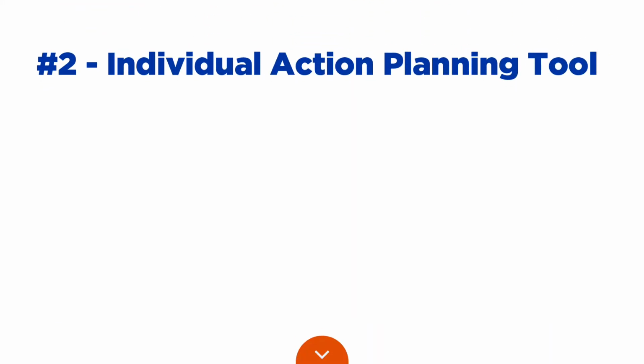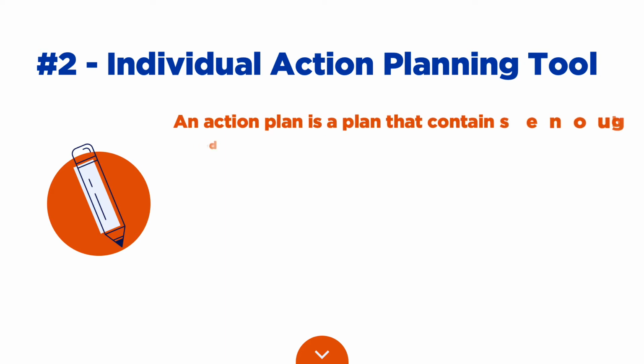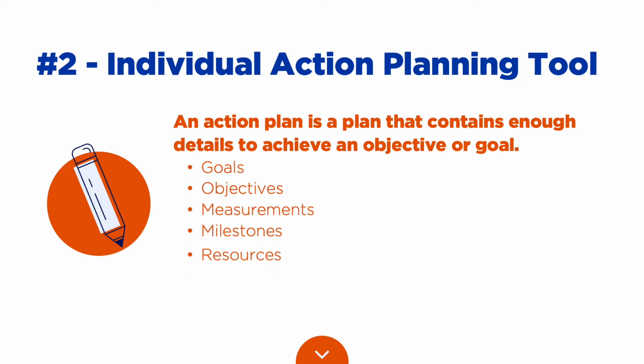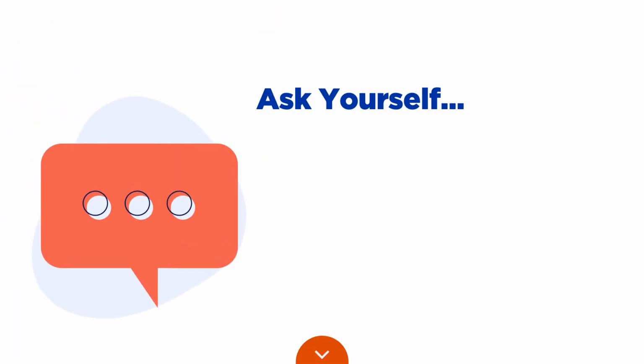Step 2. Individual action planning tool. An action plan is a plan that contains enough details to achieve an objective or goal. This typically includes an outline of goals, objectives, measurements, milestones, resources, action steps, and responsibilities for each step. Your goals will provide the backbone of your action planning.